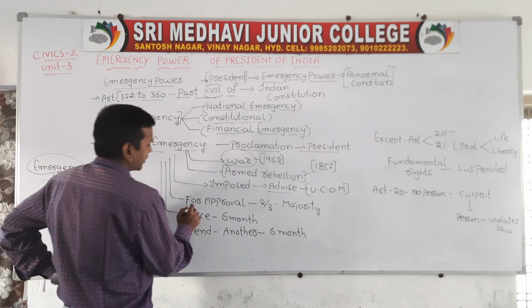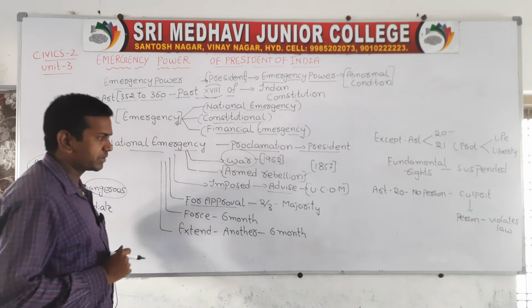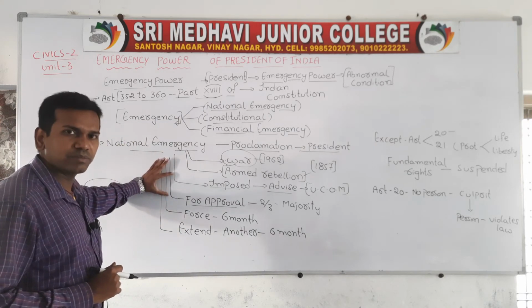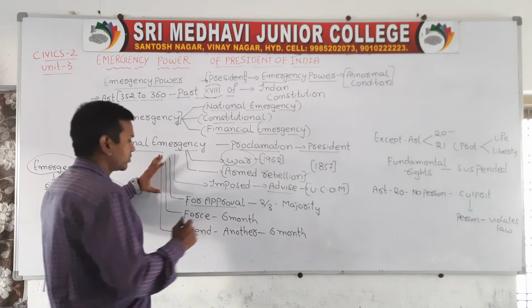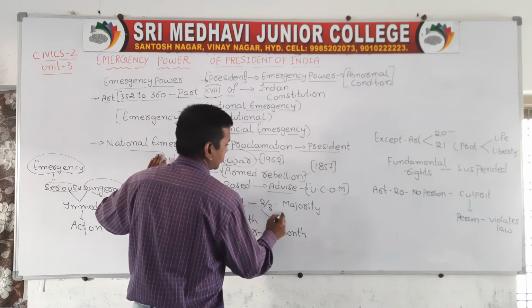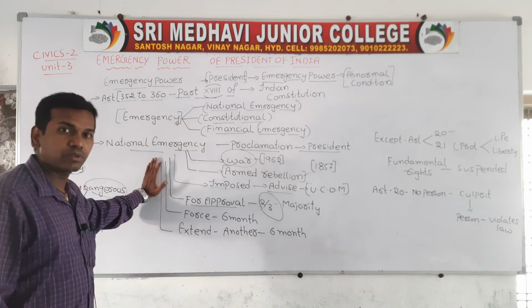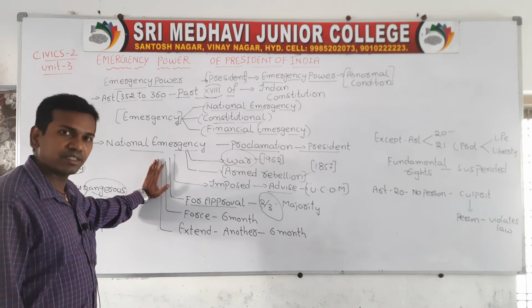Next, come to the point of approval. If you see now, when will emergency conditions prevail? First, the resolution will be passed in Lok Sabha. In that resolution, 2/3 of the members should approve. If 2/3 approve, then the resolution will go to Rajya Sabha. There also it should be approved, and then finally the president will declare the emergency.